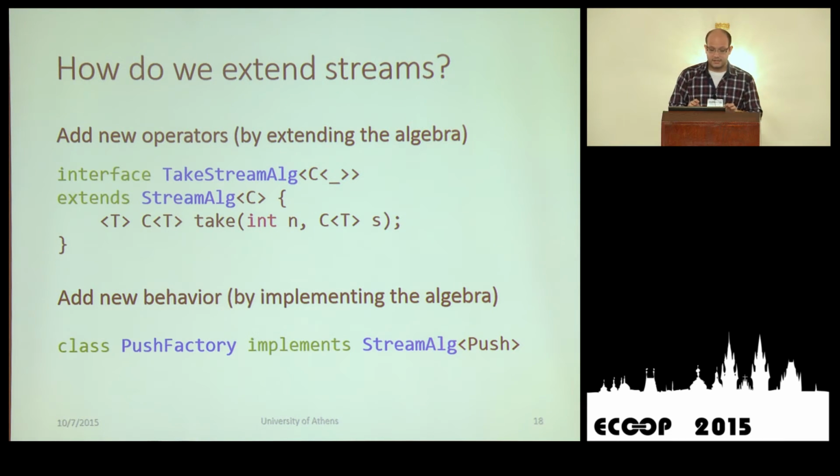So if we want to create an object that holds all the logic for push-based interpretation of a stream pipeline, we create a push factory that implements the stream algebra of the type that I want to support, which is push. And what did we say earlier about push? That push is just a function type.